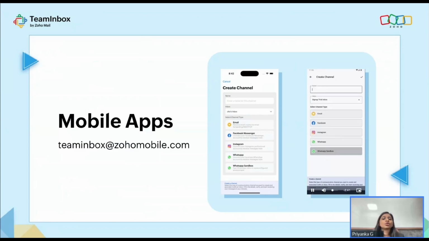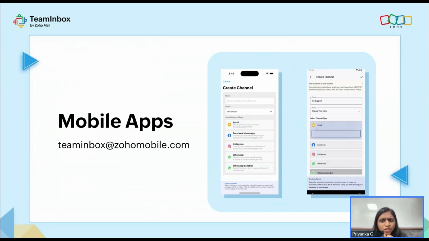Here you have the option to configure your channels just from your mobile apps. You don't have to worry about the configuration needing to be done only from the web application. That is not the case now. You can also configure it from your mobile application. You can create your email channel or any other channel which you would like to link, and you can add it to your inbox. That is exactly what is showing on screen here.